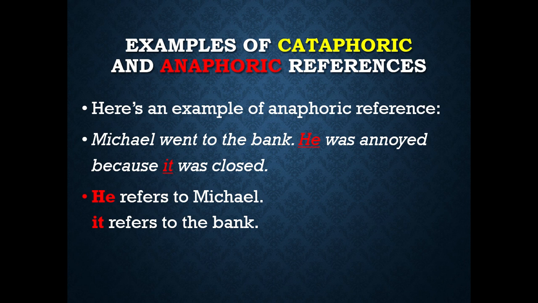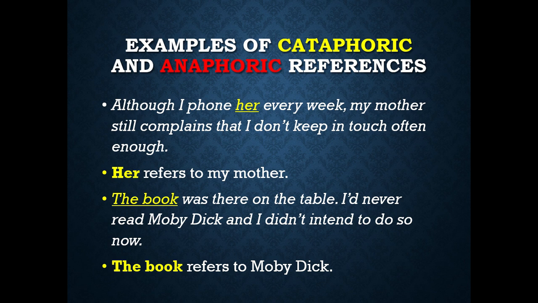So let's move to the next example. Here is the example of cataphoric references, highlighted with another color for your better understanding. Although I phone her every week, my mother still complains that I don't keep in touch often enough. The highlighted pronoun her refers to my mother.